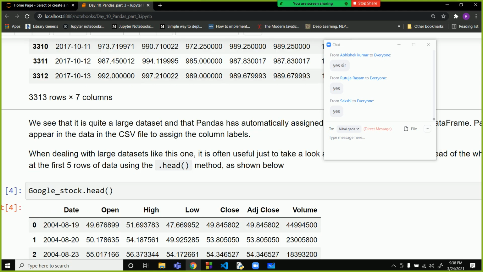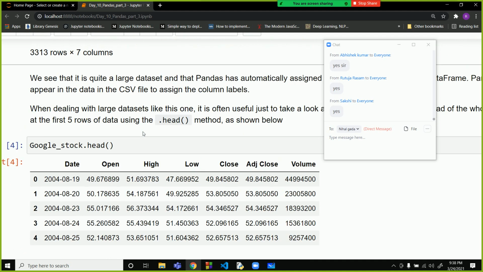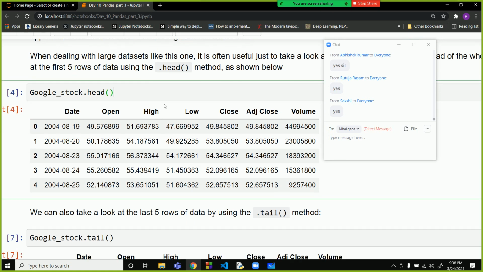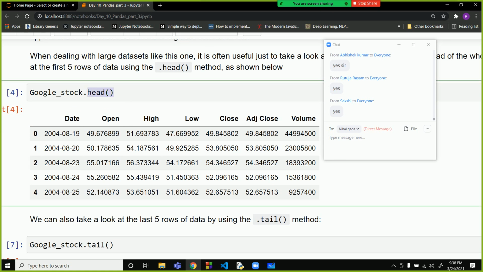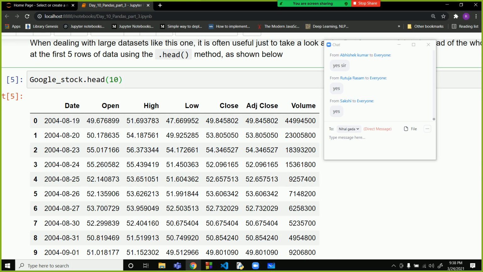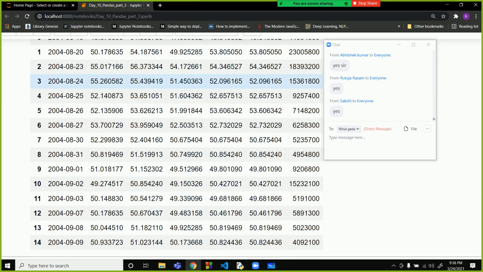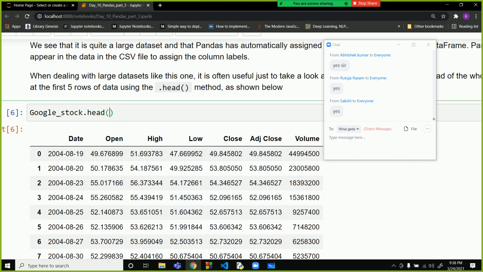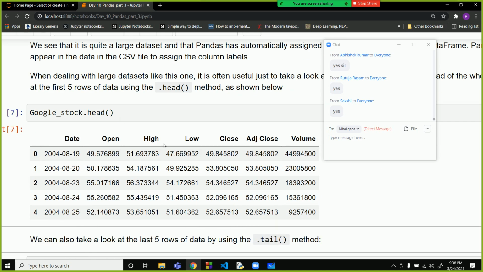Now see, this was a very big data set. If we want to see only the first 5 values, then we can use the head command. So what does head do? It prints the first 5 rows. If you want to print the first 10 rows, you can write 10 inside this and it will print the first 10 rows. If you want 15 rows, you can write 15 over here. So this is the use of the head command.